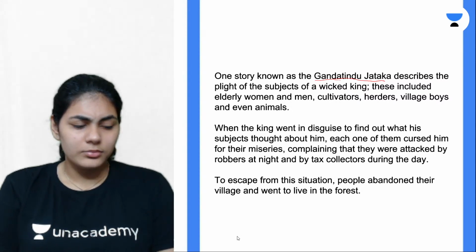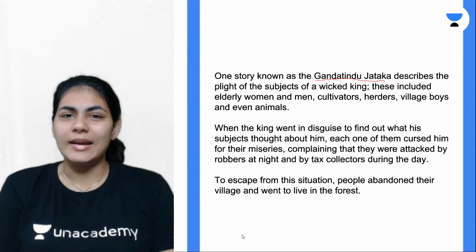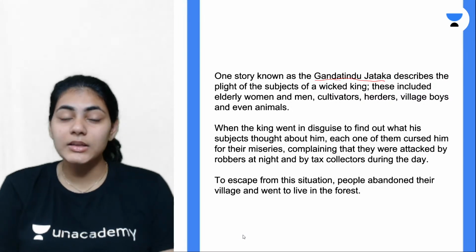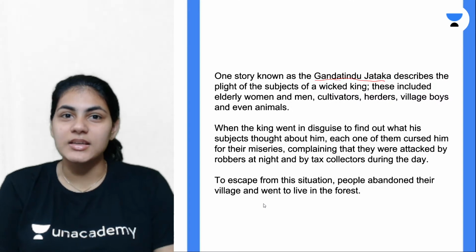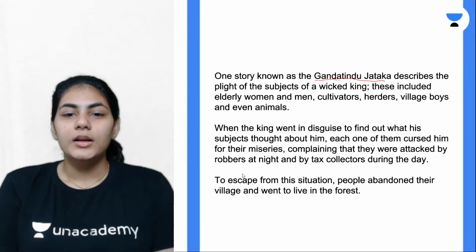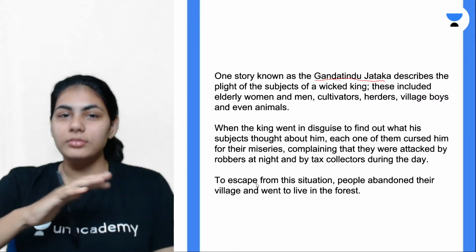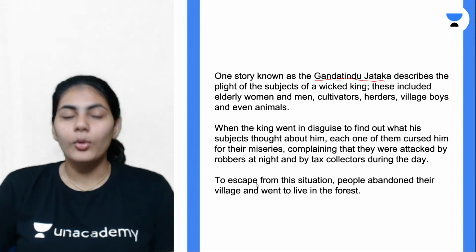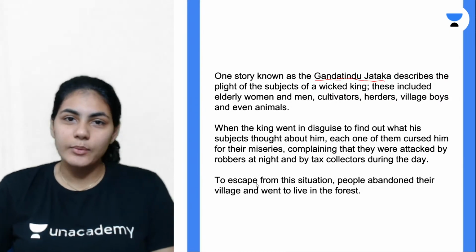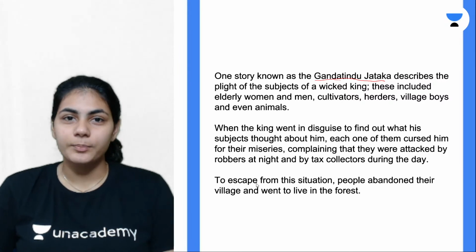So the situation of the people is basically terrible. They do not like the king because they're being robbed in the night and harassed by the tax collectors in the day. They want to get rid of all this. One solution would be that the king looks into it and sets things right. But the king is not taking care of it. So what is the only solution they have?